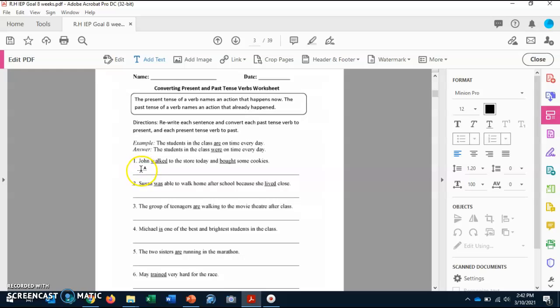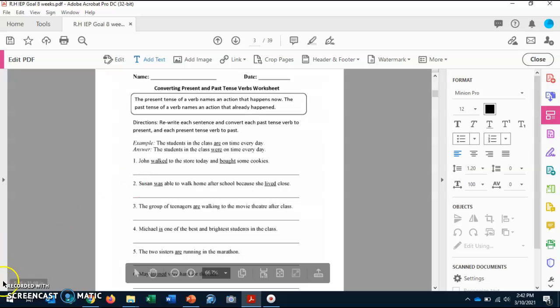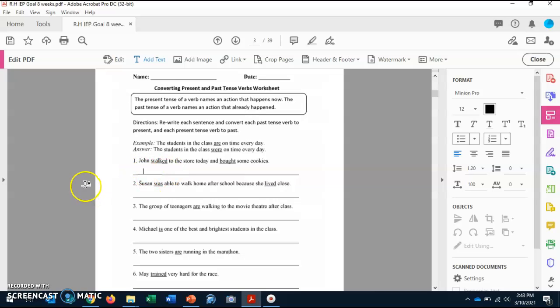So what we're going to write is the sentence to the present, because they're talking about it in the past here. So if they're talking about it in the past, we're going to write it in the present. And I'm going to do this one with you so you can get an idea of what we have to do. So let's write this past tense sentence into present tense.